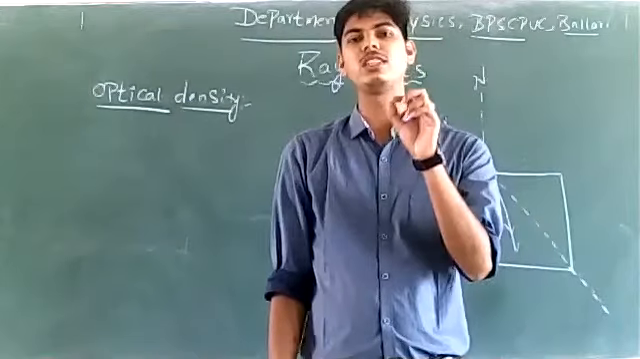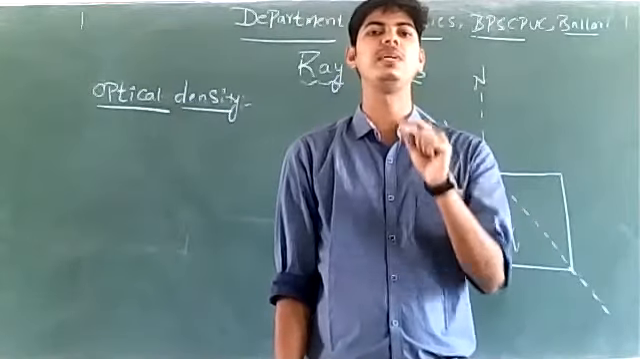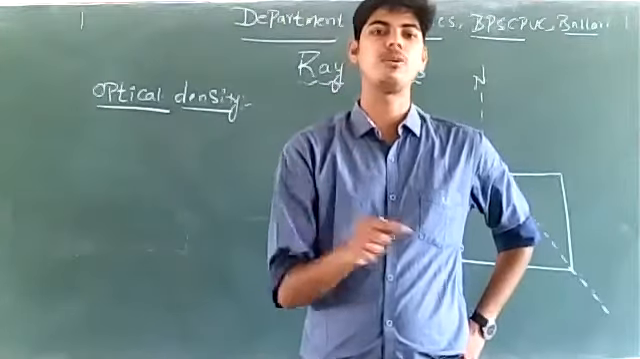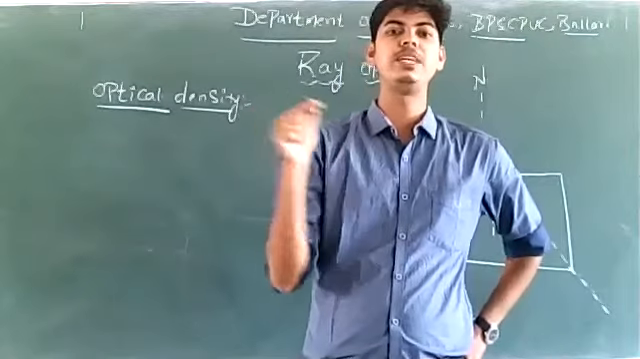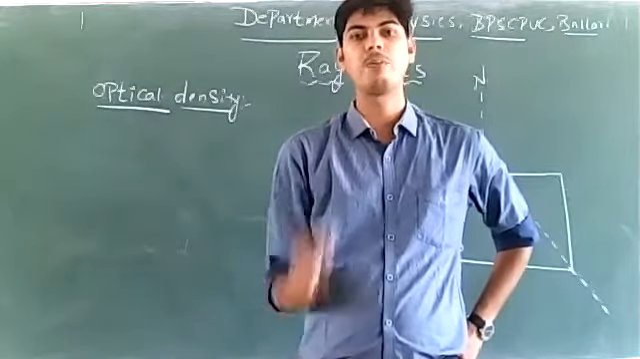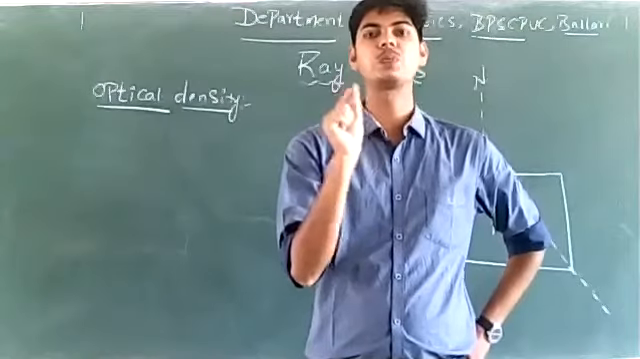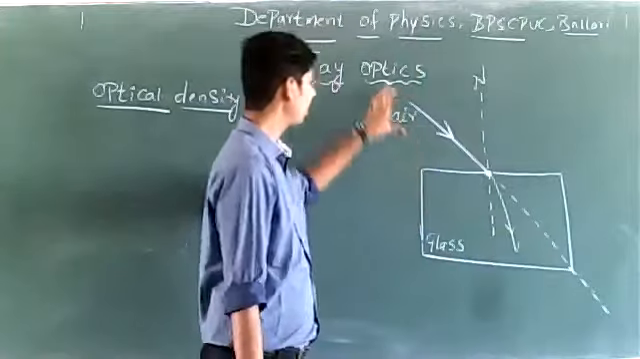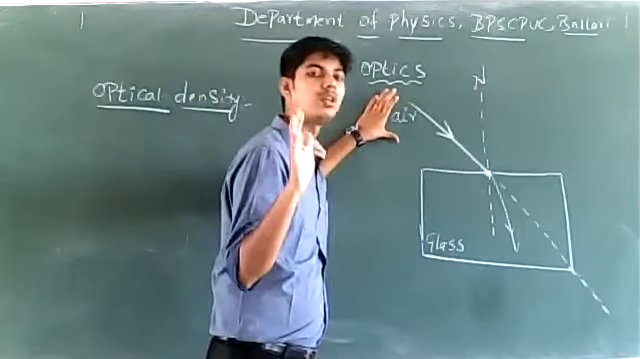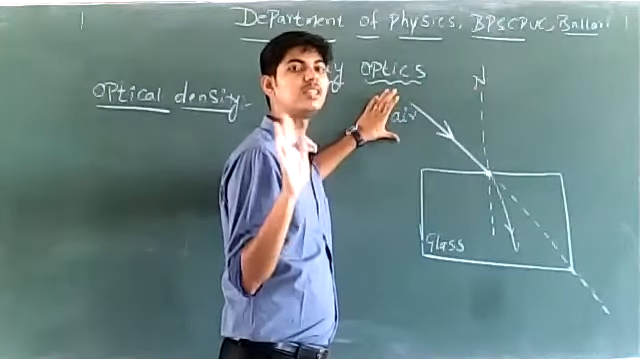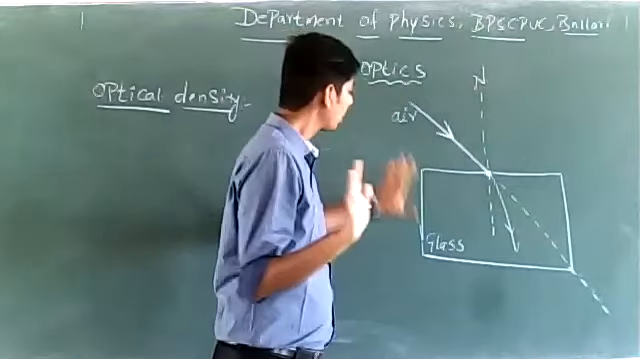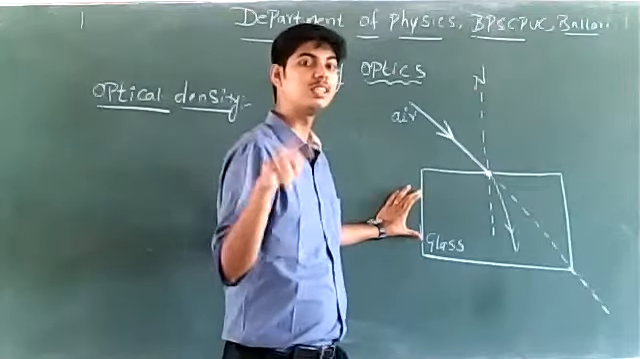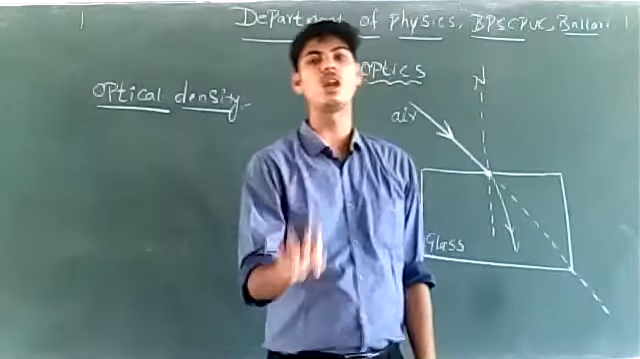See, optical density is the characteristic property of a medium. Optical density is the characteristic property of a medium which decides speed of light traveling through it. Optical density decides the speed of light traveling through it. If I consider air, it will have a particular optical density which decides the speed of light through air. Glass will have a particular optical density and that decides speed of light through glass.